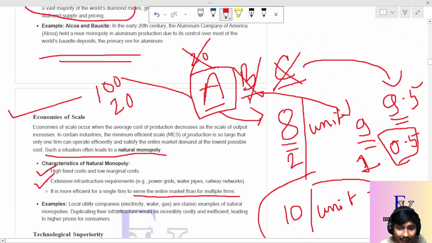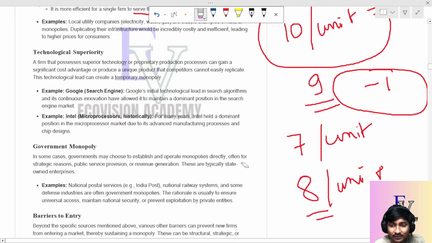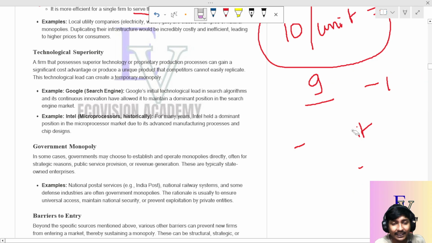And it is often termed as natural monopoly. Okay. Now come to the other points. Okay, what are the bases? Now it is technical superiority, technological superiority.